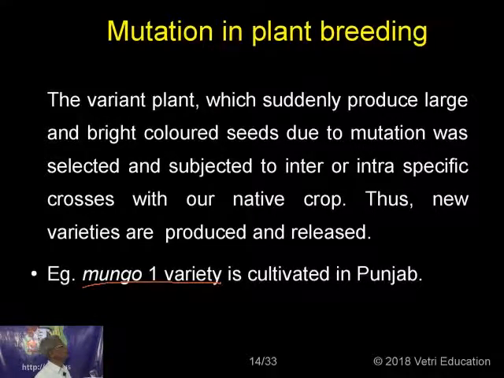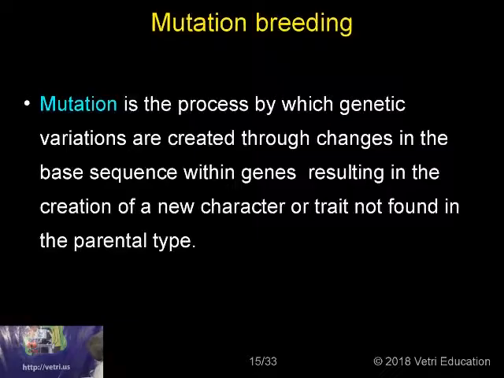Okay. So, the next area is what is called mutation breeding. What is a mutation? When you have a pair of chromosomes and you have genes inside, you know the genes are expressing in the form of protein production, oil production or something like that.